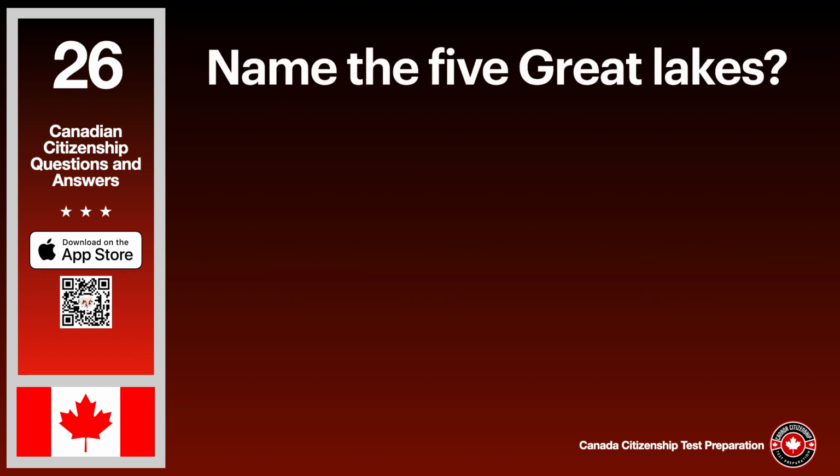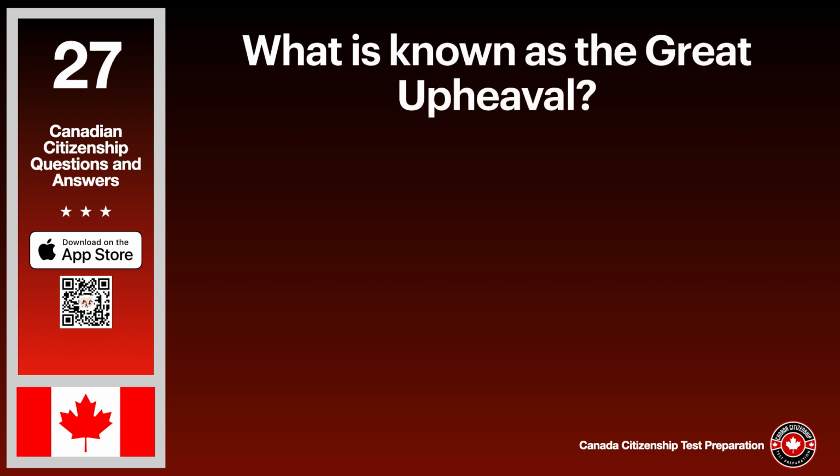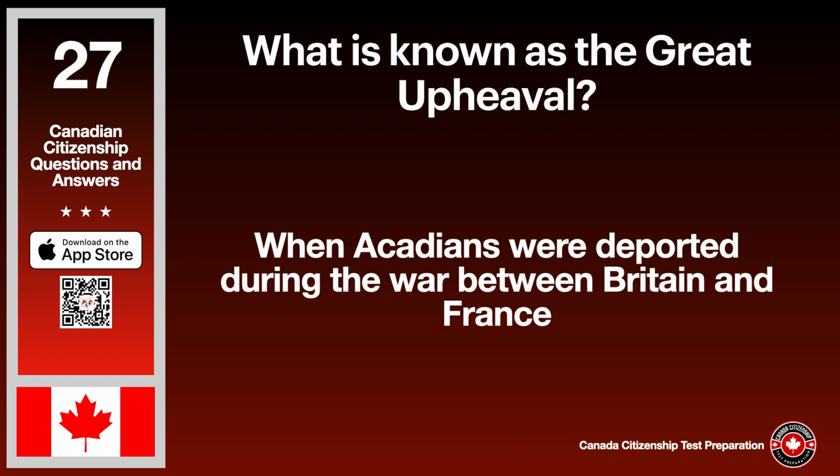Name the 5 Great Lakes. The answer is Erie, Huron, Michigan, Ontario and Superior. What is known as the Great Upheaval? The answer is when Acadians were deported during the war between Britain and France.